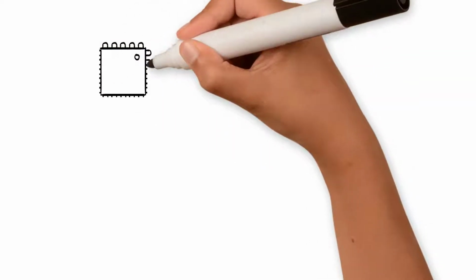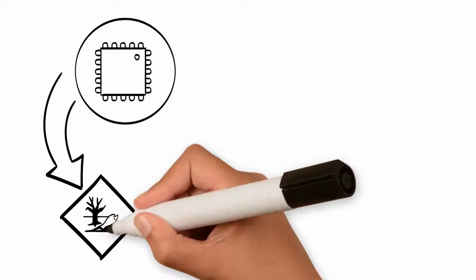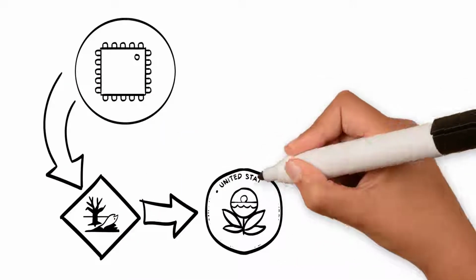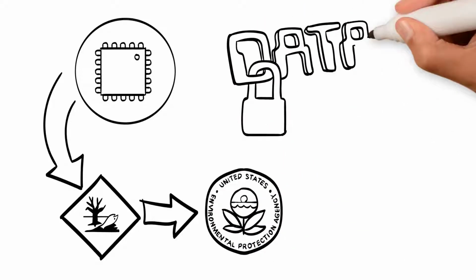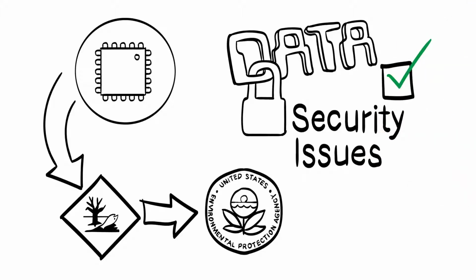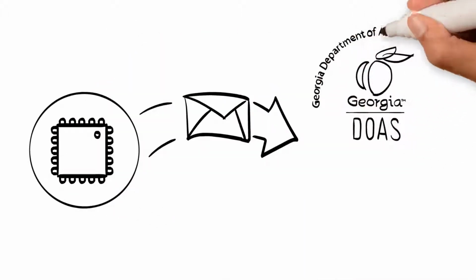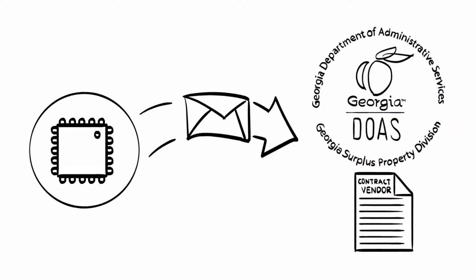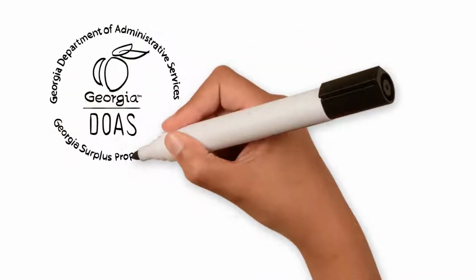It's extremely important to note that electronic components are classified as hazardous materials by the Environmental Protection Agency, and when undergoing disposal, you need to take data security issues into account at all times. All electronic components may be sent directly for destruction to the DOAS contract vendor. Only the DOAS vendor may destroy state electronics.